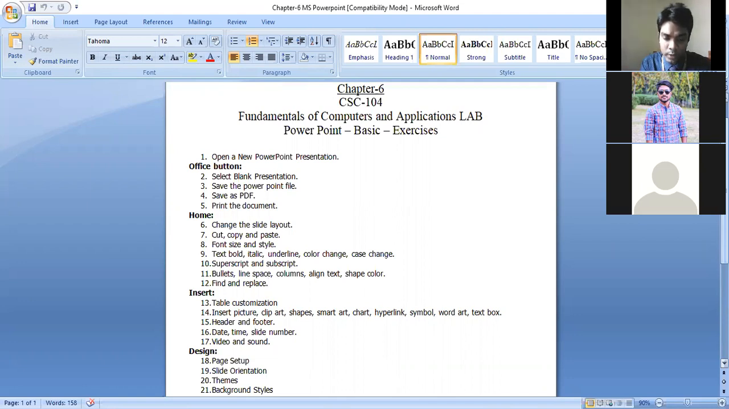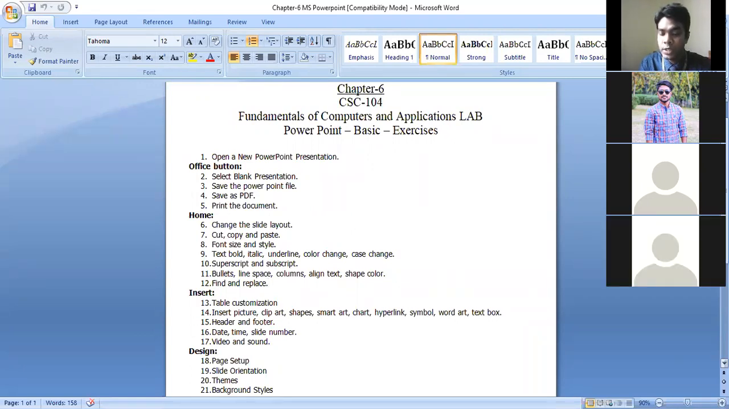Okay, I would like to discuss some question patterns from this Microsoft Office PowerPoint. So the first question I might tell you is: set up a new presentation consisting of 3 slides. You understand the instruction? Set up a new presentation consisting of 3 slides. You understand what I'm saying? Yes, sir. What you have to do?